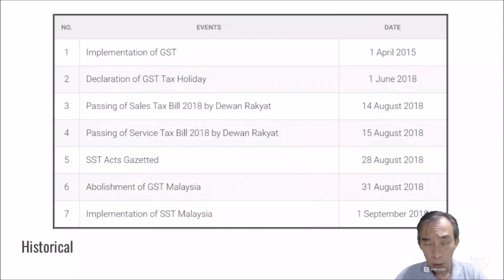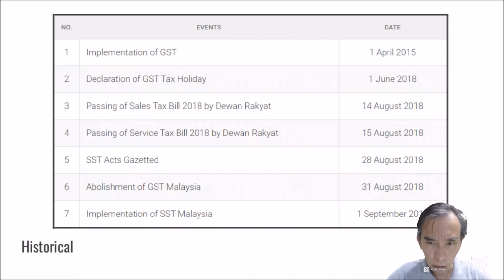So this new government restored back to the old sales and service tax. So I'd like to show the historical changes over the last few years about sales and service tax took over, implemented and enforced 1st of September 2018. Discontinue GST and use the new SST.